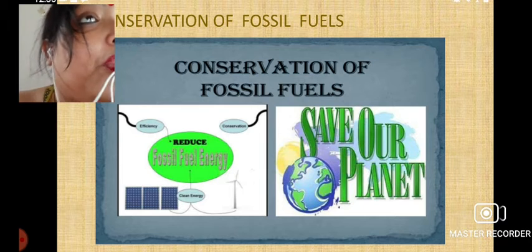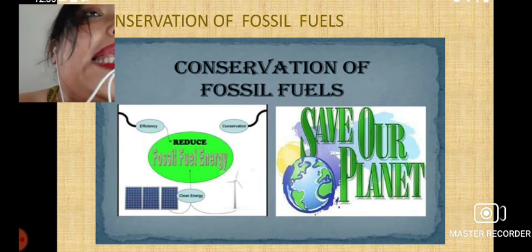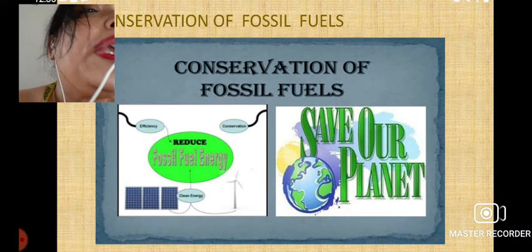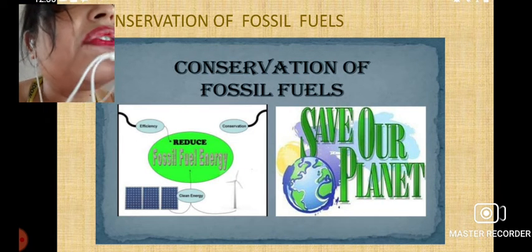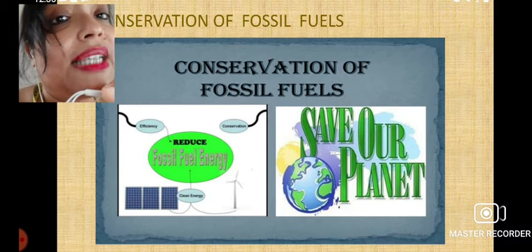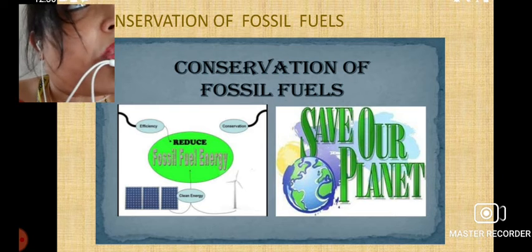At the same time, we have to conserve fossil fuels because they need a lot of time to form. If we constantly use them and don't give them enough time to regenerate, then definitely a time can come when all these fossil fuels will be exhausted.